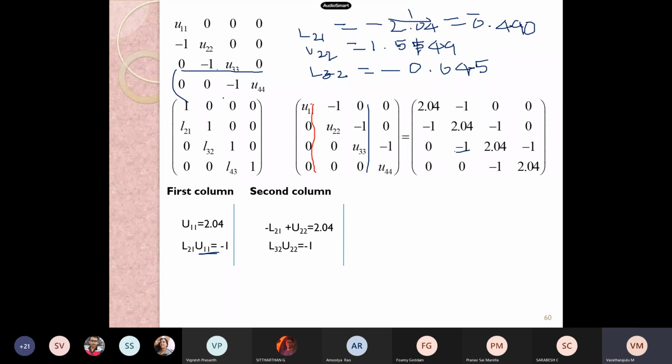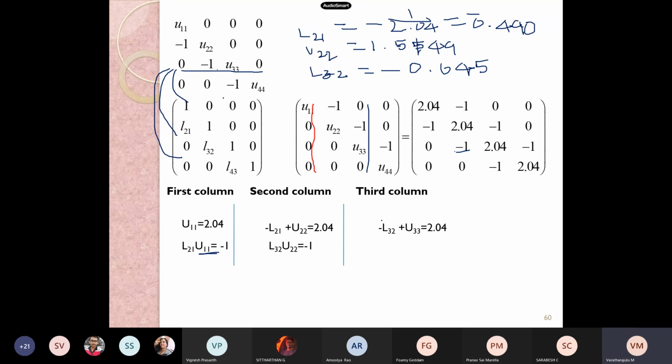Now concerning the third column, there won't be any first term, all are 0. Then the second term, do the multiplication with the second term, and that is also 0. The third term, that is L32, 0 into 0, L32 into minus 1, minus L32 plus U33 is equal to 2.04. Then we have the value of L32, apply the value of L32 as minus 0.645.